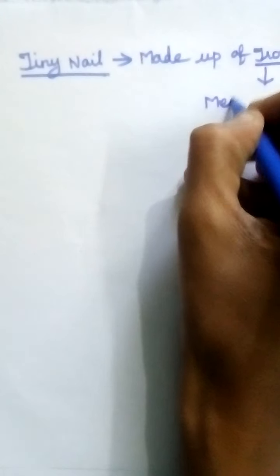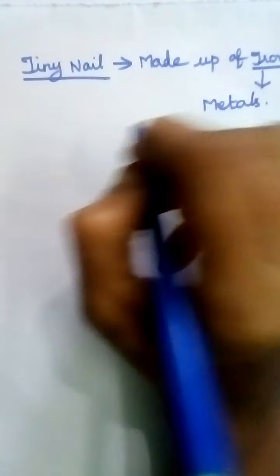Iron is a metal. So the tiny nail is made up of metals.